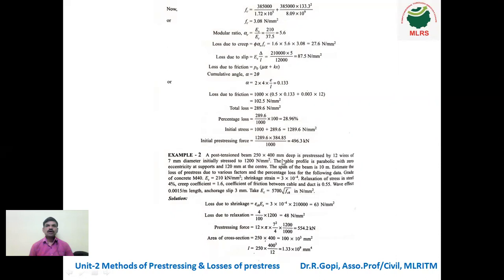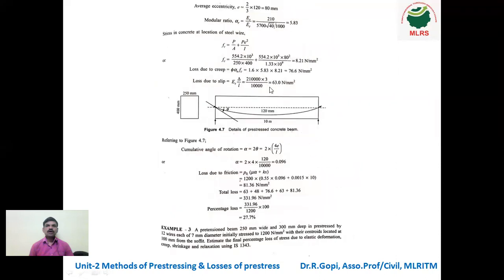As per the previous problem, all the data is given. Based on that, draw the diagram. You can see the diagram. The size of the member is 250 into 400. The length of the member is 10 meter. See the cable profile. It is a parabolic shape, and the dotted line indicates the center of the beam. At the support, the eccentricity is 0, but at the middle here, the eccentricity is 120 mm. So this is the given data. Let us see the losses one by one.